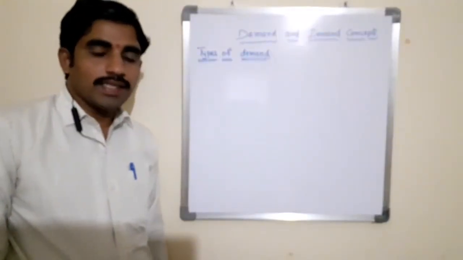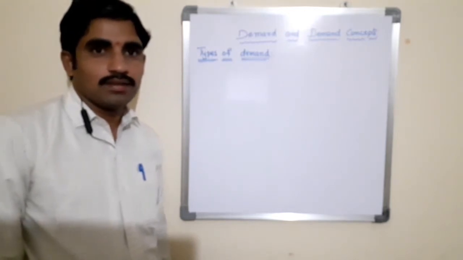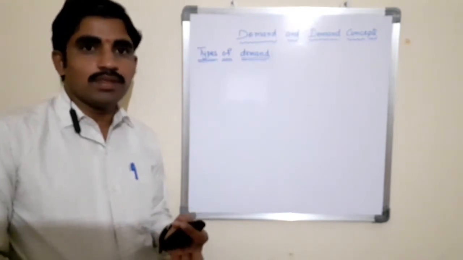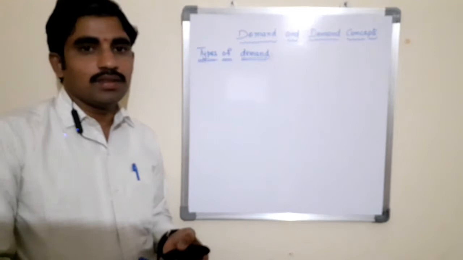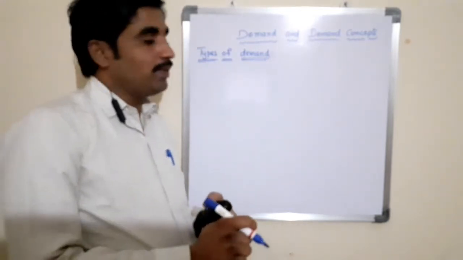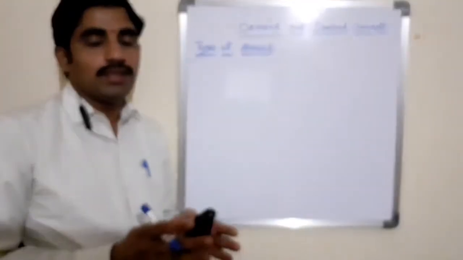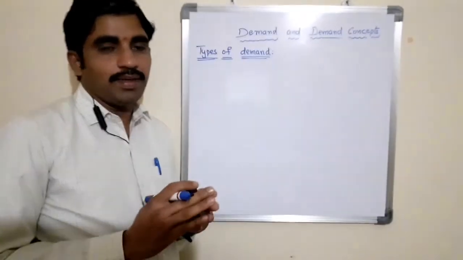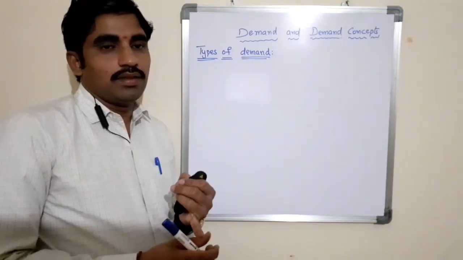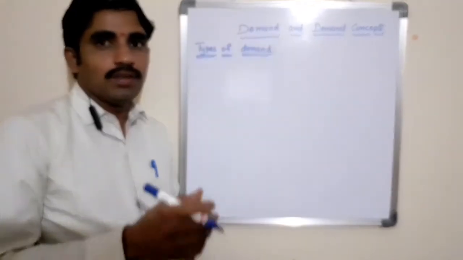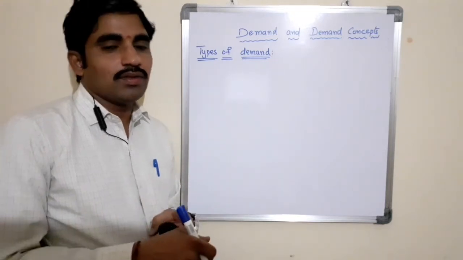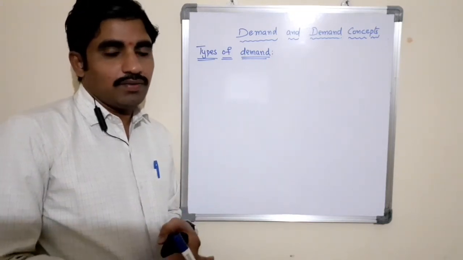Demand is generally classified on the basis of various factors such as nature of the product, usage of the product, number of consumers of the product, and suppliers of the product, and many factors. So based on the nature, we need to classify into different types of demand. Let us see one by one what are the different types of demand.